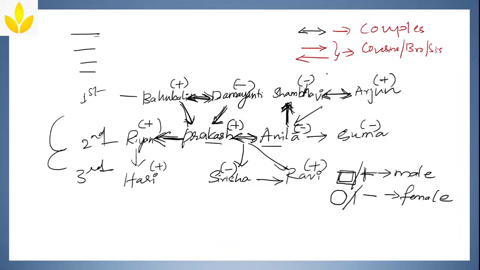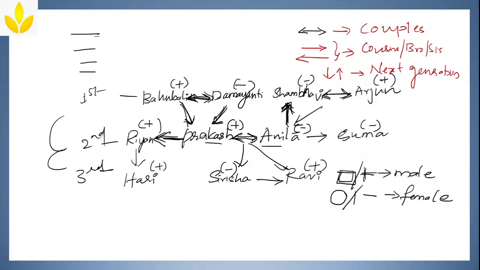And if I am using the downward arrow mark or upward arrow mark, anything you can use, this represents the next generation, one generation up or one generation down. Clear? This is how you are going to draw the family tree, even in the questions that you are going to solve. Is that clear, guys?